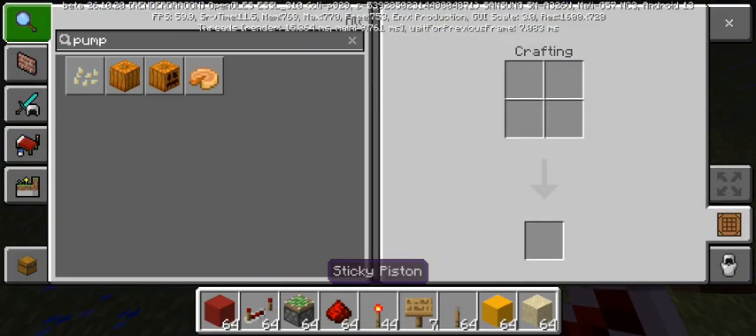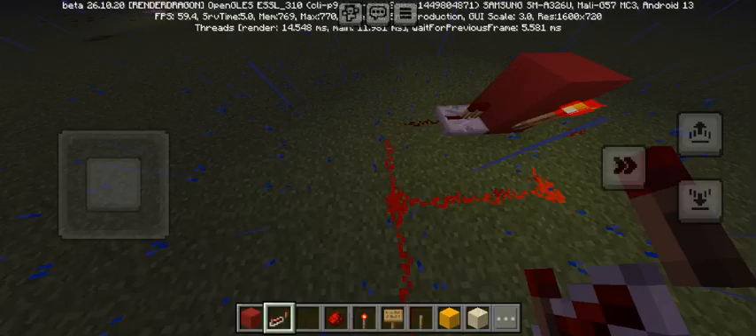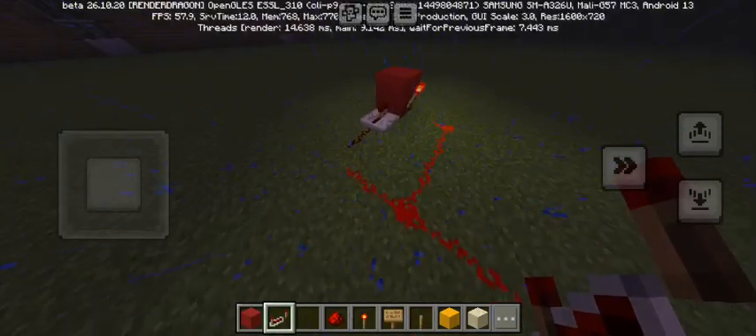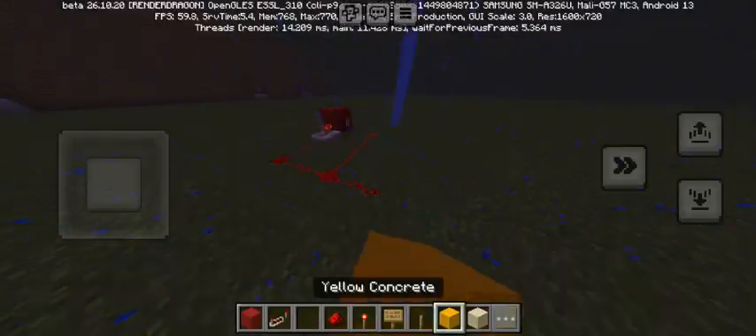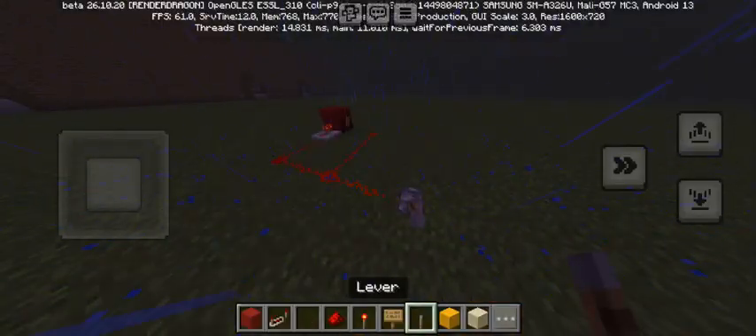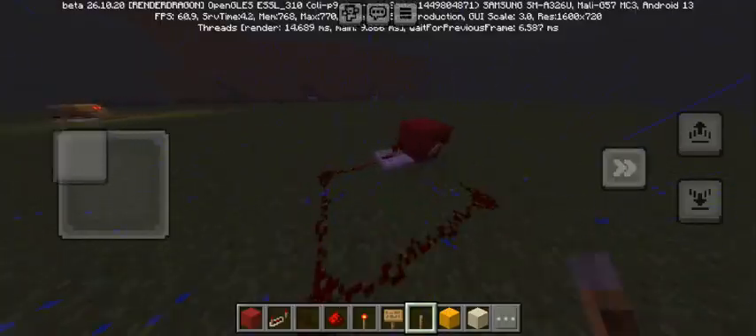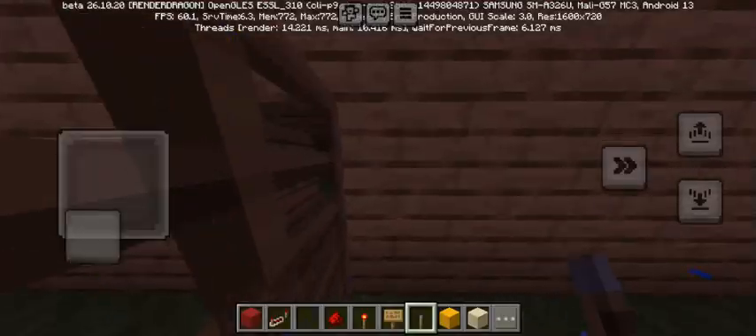You're gonna need a redstone. Never mind, that's gonna be stupid. Oh, you just connect this. Yep. So yeah, these systems are pretty extensive.